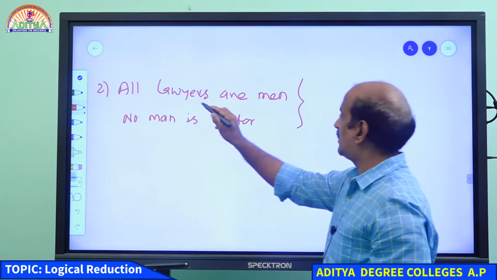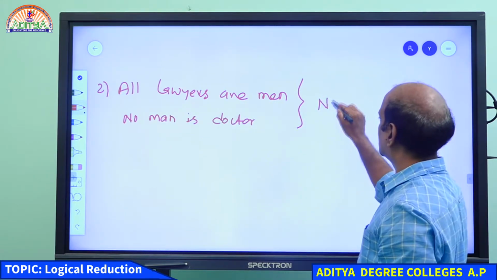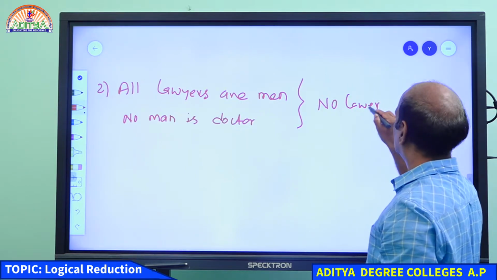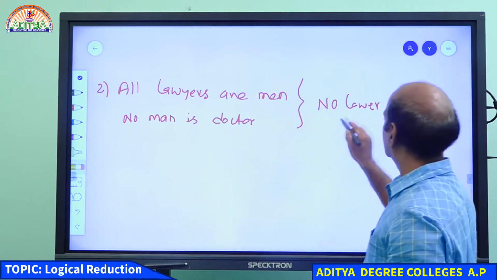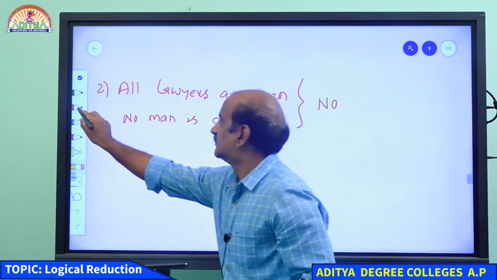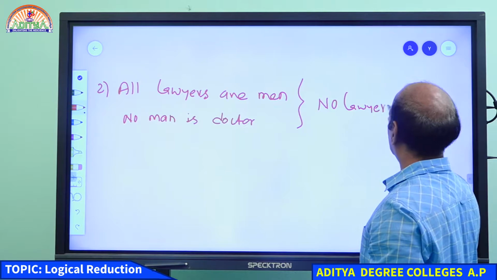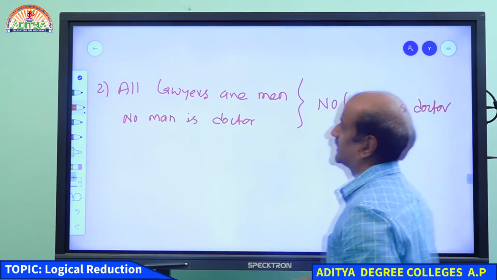Student, if I say that all lawyers are men, no man is a doctor, the conclusion you get is no lawyer is a doctor. Yes. Why do you say we don't get it? We get the conclusion, and the conclusion is something like this: no lawyer is a doctor. This is the conclusion we get.